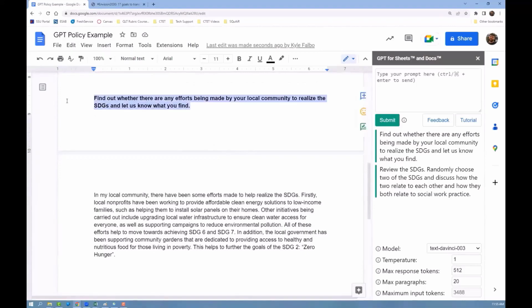With a little bit of effort and modifications of prompts, you can get GPT to be much more explicit, doing things like having it reference the specific local location where you were at. If you're trying to make it more personal, you can add things like speak as the writer, or add personal experiences from the writer's life, and it will generate its own experiences to include in its output. So here I'm making reference to Sonoma County, and I'm saying provide specific examples of the agencies that are trying to actualize these efforts.